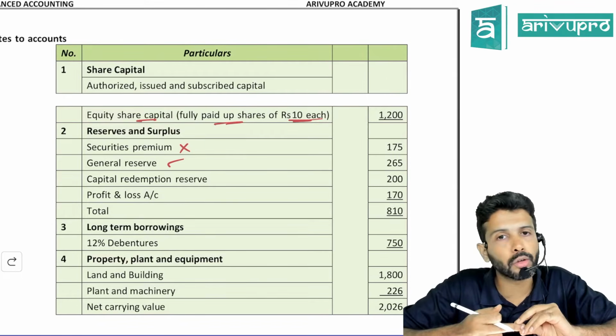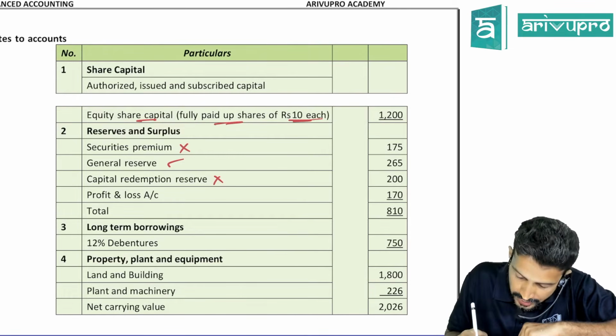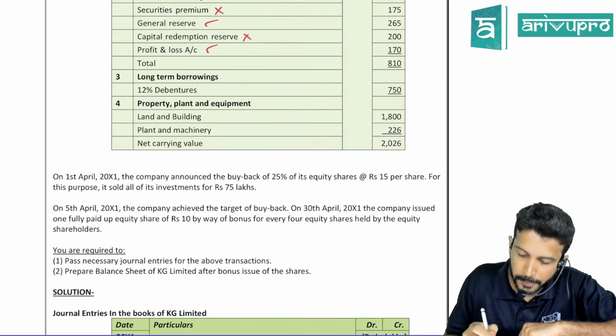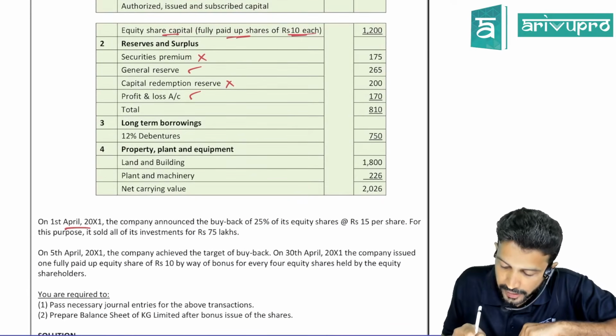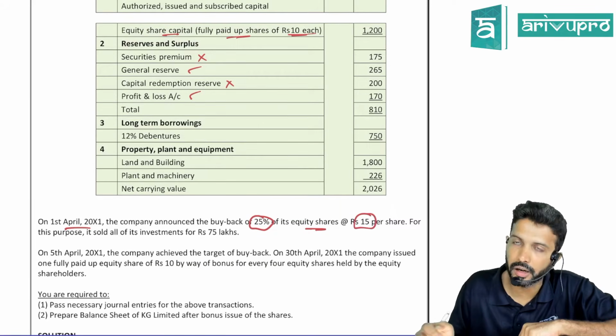Are you paying dividend out of CRR? No. So is CRR a free reserve? Is P&L a free reserve? Yes. Okay. Check this. On 1st April 20X1, the company announced a buyback of 25% of equity shares at 15 per share.